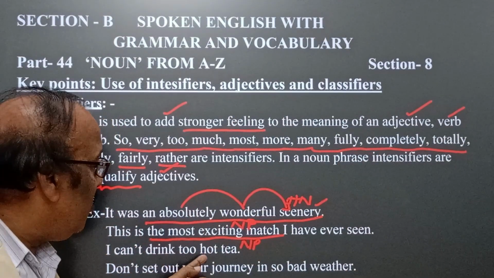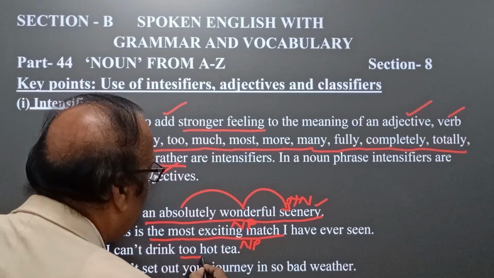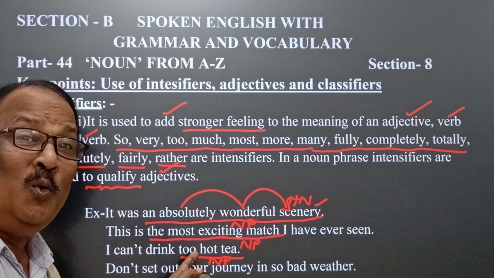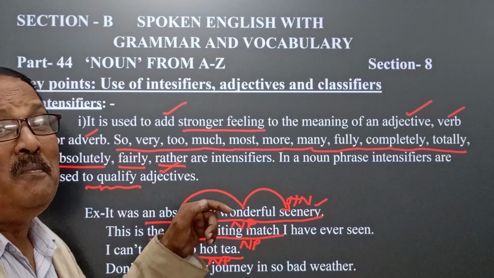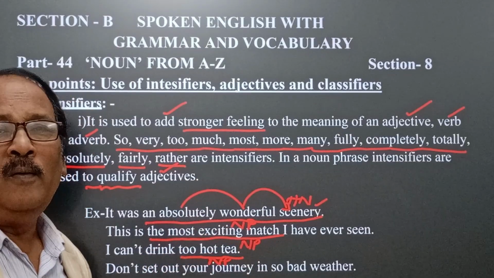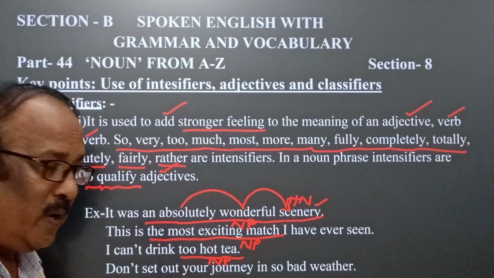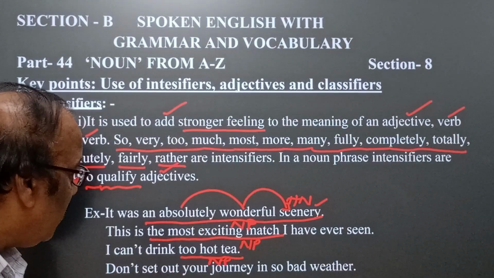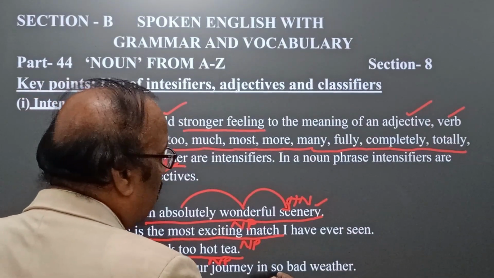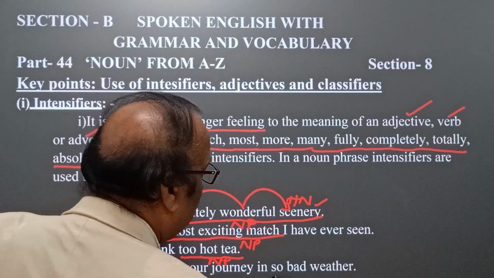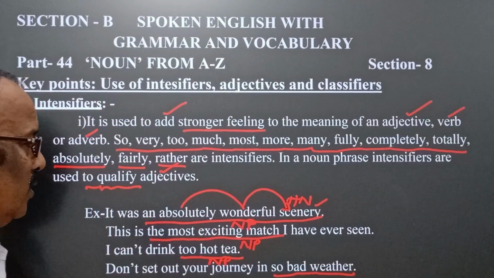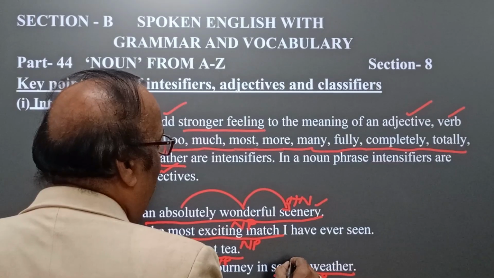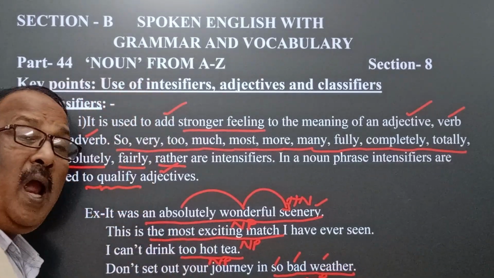I can drink too hot tea. Here we find too hot tea, noun phrase, and here tea is the head noun, too is the intensifier qualifying, and hot is modifying the head noun, that is tea. This is the way how we find too hot tea. Okay, now come, don't set out on your journey in so bad weather. Yes, so bad weather. Here this is the noun phrase, and in this case so is the intensifier, bad is the adjective, and weather is the head noun.